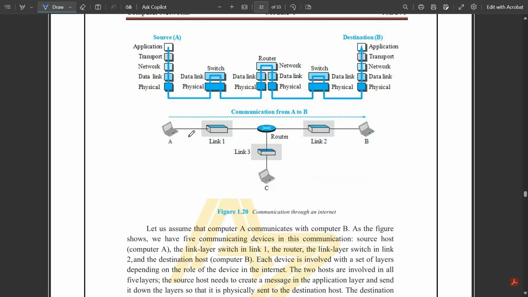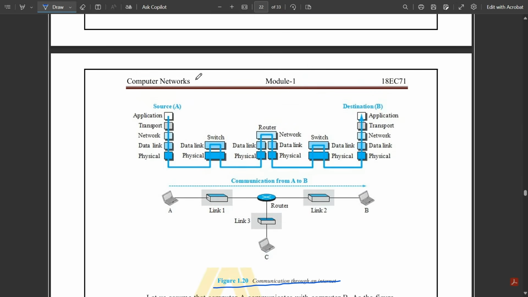Now come to this diagram, that is communication which is happening through the uppercase internet with respect to the source and destination. Here they are using two hosts: one is called the source host and another is called the destination host. How it travels through these five layers with respect to one router and two switches. It starts from the uppermost layer, that is the application layer, and travels down to the physical layer.